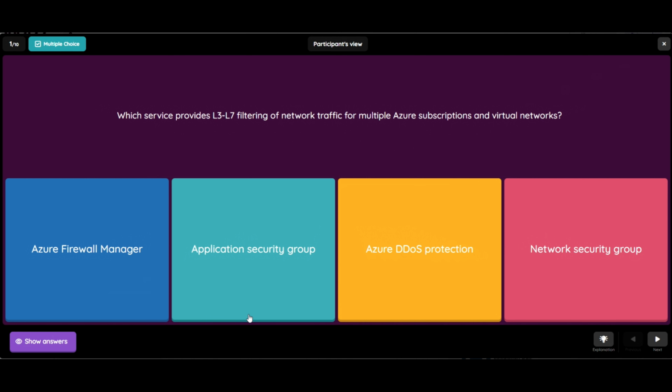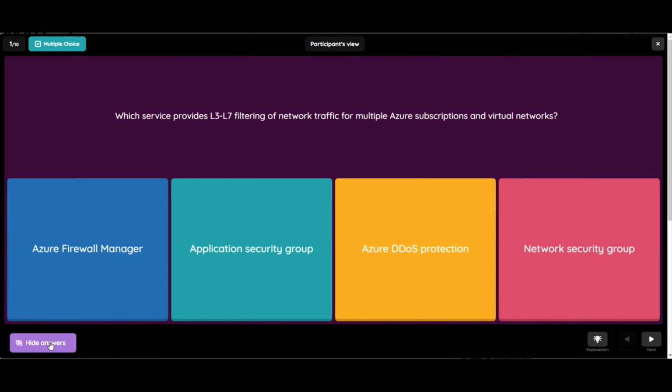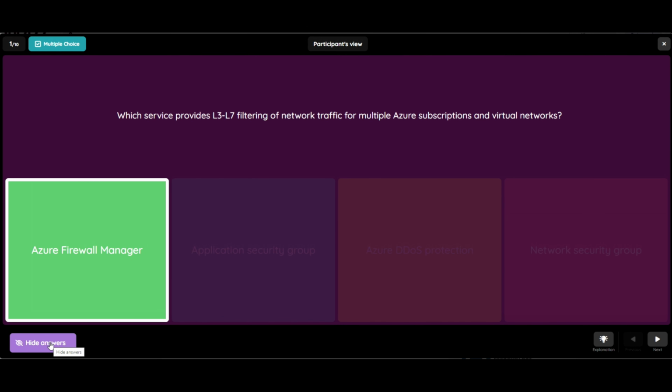Which service provides L3 L7 filtering of network traffic for multiple Azure subscriptions and virtual networks? Options are Azure Firewall Manager, Application Security Group, Azure DDoS Protection, and Network Security Group. The correct answer is Azure Firewall Manager. Let's see the explanation.